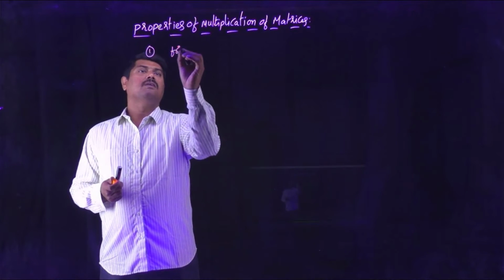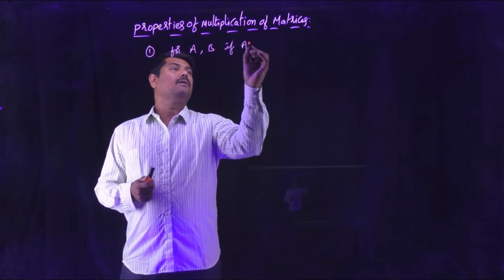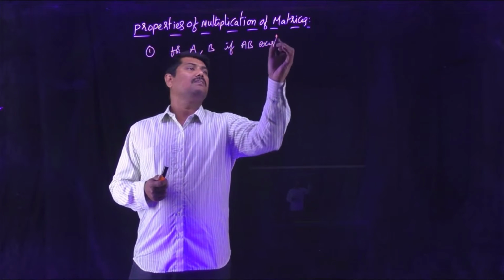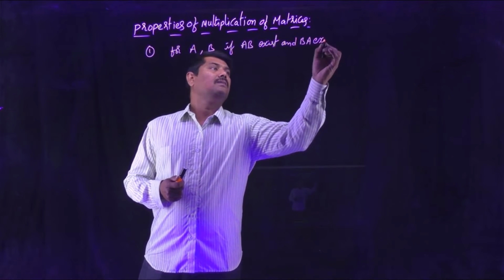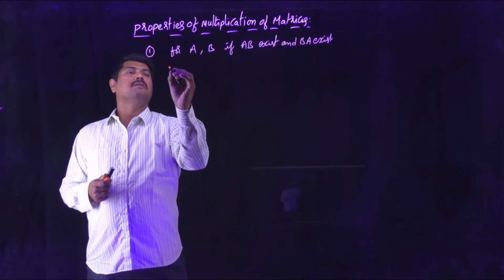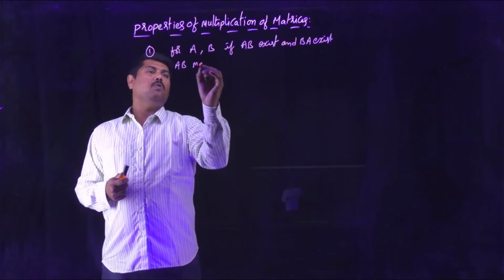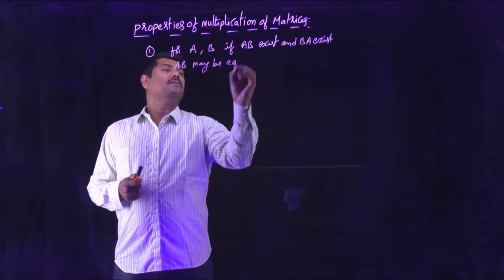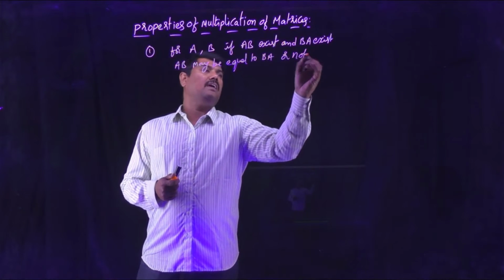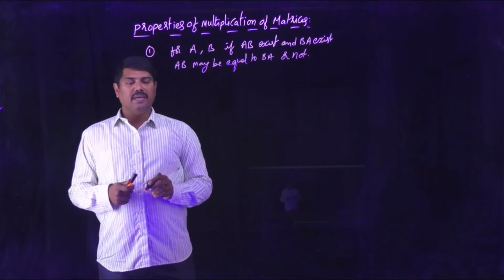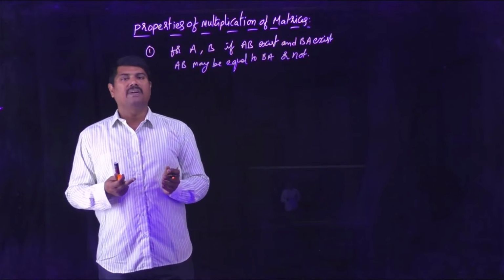For two matrices A, B, if AB exists and BA exists, then AB may be equal to BA or not. You can't say exactly AB is equal to BA. So matrix multiplication may follow the commutative property or not.